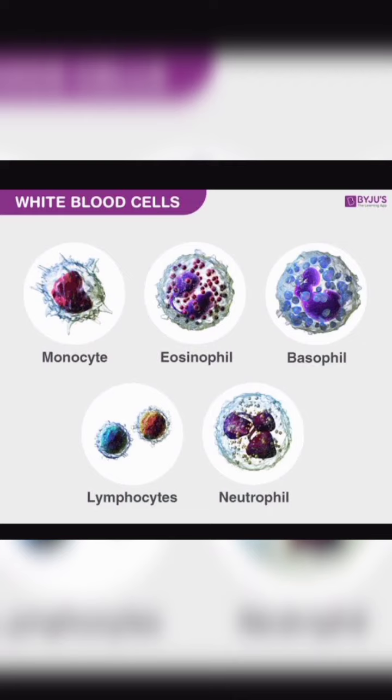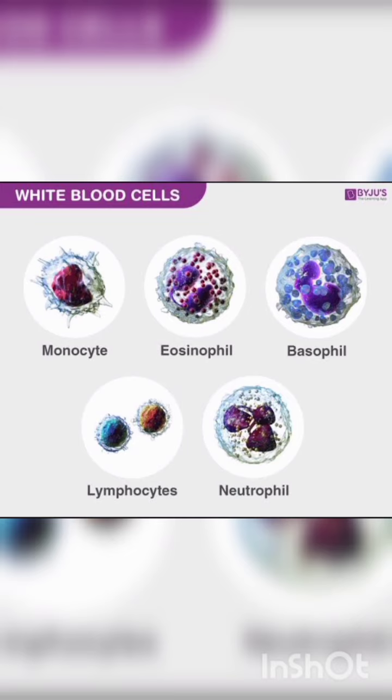Neutrophils are the most abundant cells, 60 to 65% of total WBCs, and basophils are the least, 0.5 to 1% among them. Functions of leukocytes. Neutrophils and monocytes are phagocytic cells which destroy foreign organisms entering the body. Basophils secrete histamine, serotonin, heparin and are involved in inflammatory reactions.